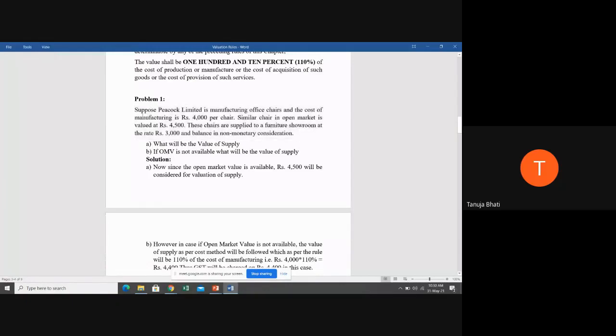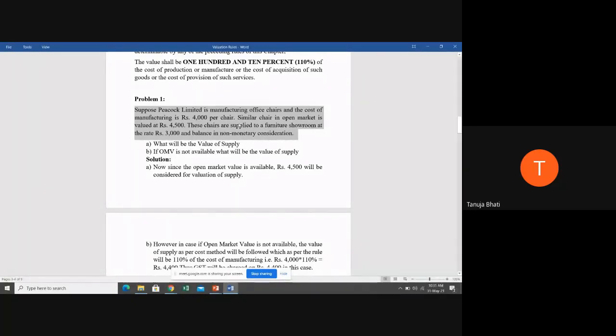Now have they given what is the value of this similar product in the market? They have not given. So what does rule number 27 say? That if point number 1, point number 2, and point number 3 of rule number 27 do not apply, then you apply rule number 30 or 31 in that order. So first we'll go to rule number 30. What does rule number 30 say? That cost plus method. Suppose if you cannot ascertain the value, then you have to take the value as 110%